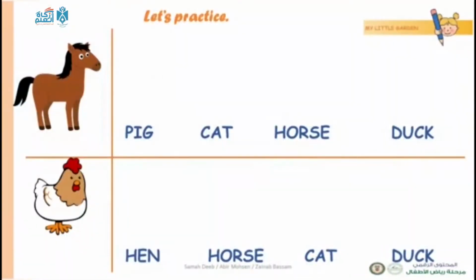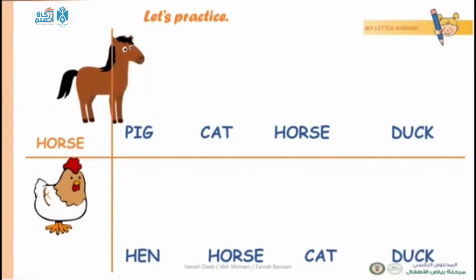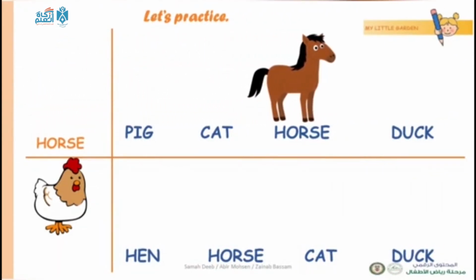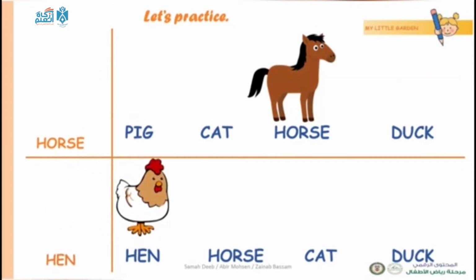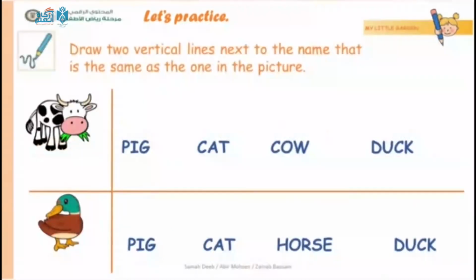Now let's practice. Here we have a horse. Which word here is the word horse? Yes, this is the word horse. This is a hen. Which word here is the word hen? This is the word hen.